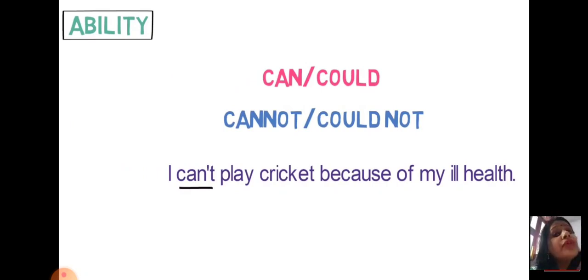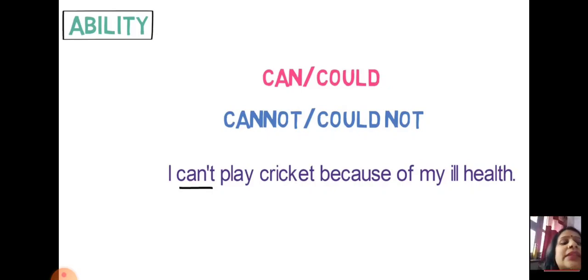Let's move forward to ability. Now you can see cannot is also written here. It does not mean that you can use can only to show possibility, not ability. Cannot can be used in possibility and also in ability. I can't play cricket because of my ill health.